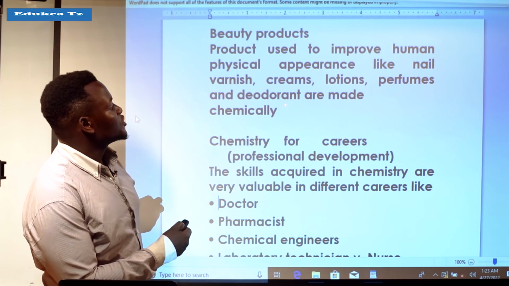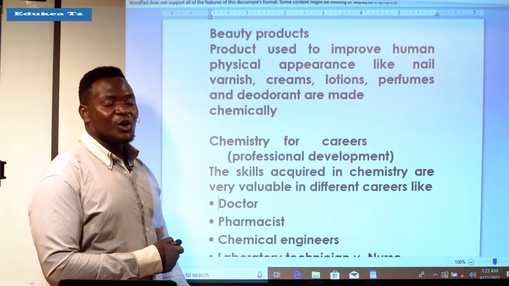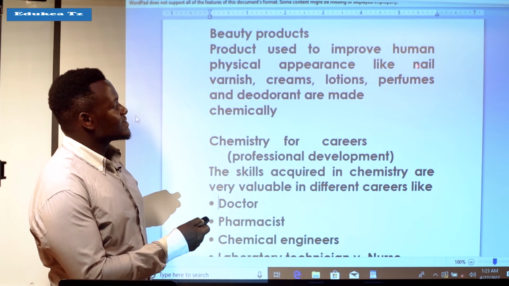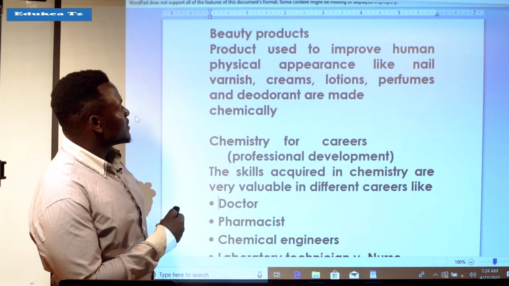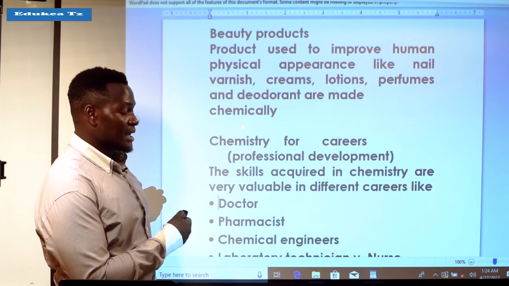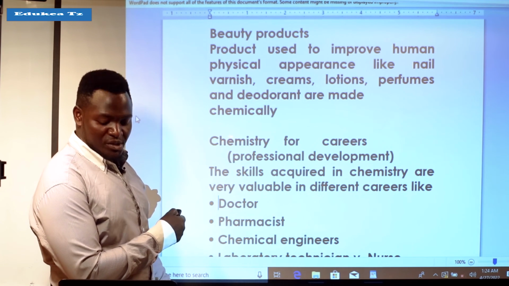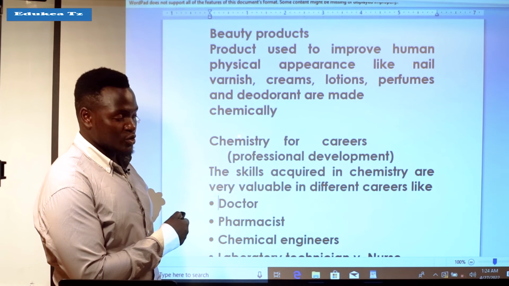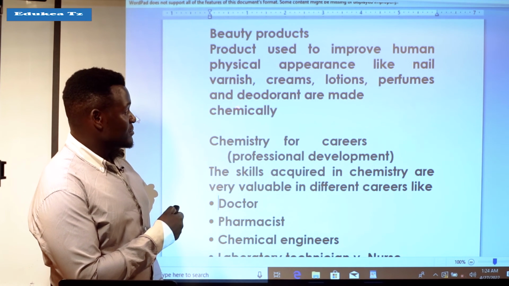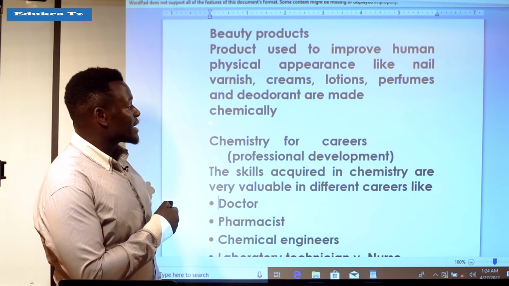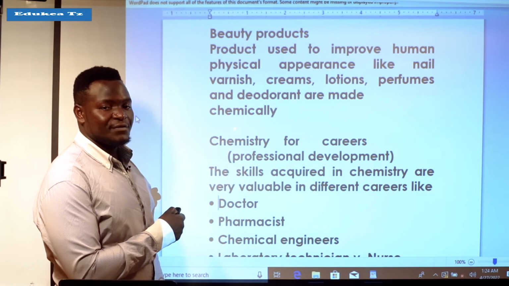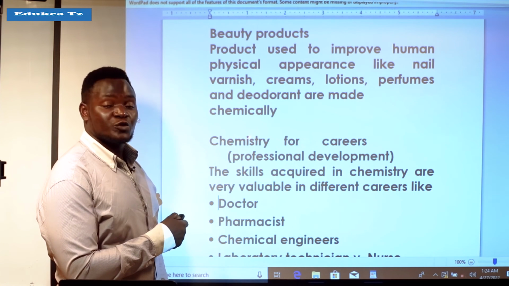Deodorants are made chemically. All these substances, like lotion, perfume, creams and varnish, are made chemically because they are made by the composition of various chemicals. If they are made by the composition of various chemicals, that process is chemical. And if it is chemical, it is a product of chemistry.